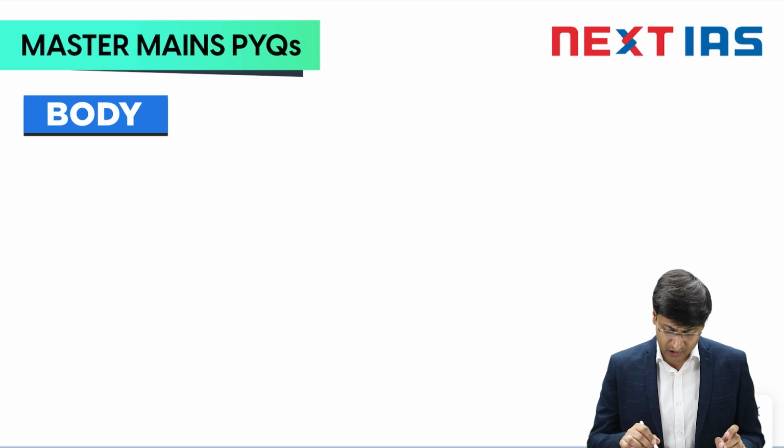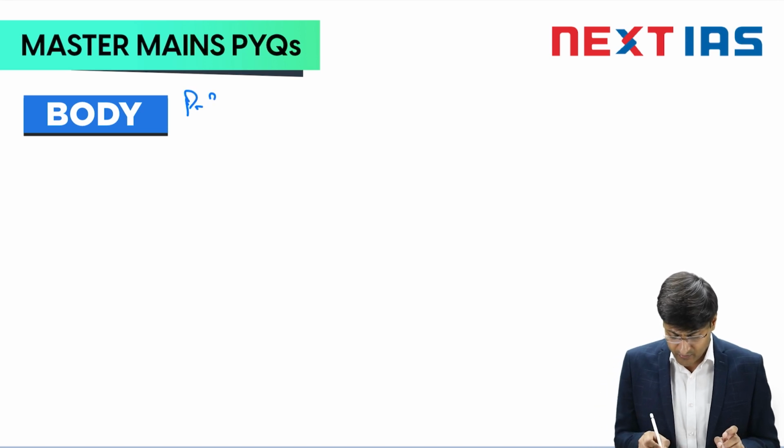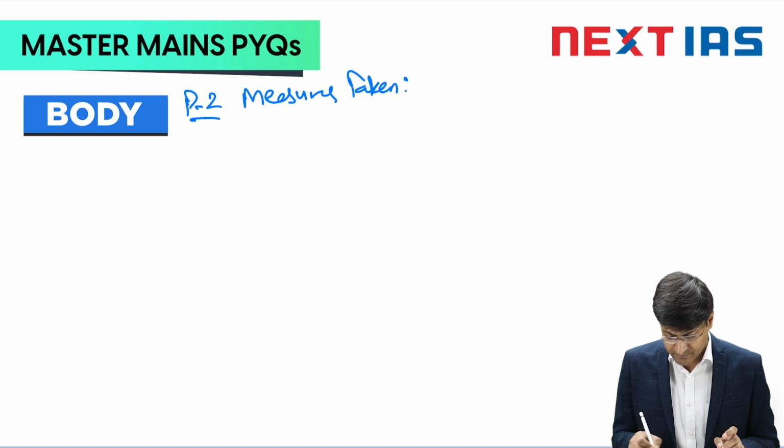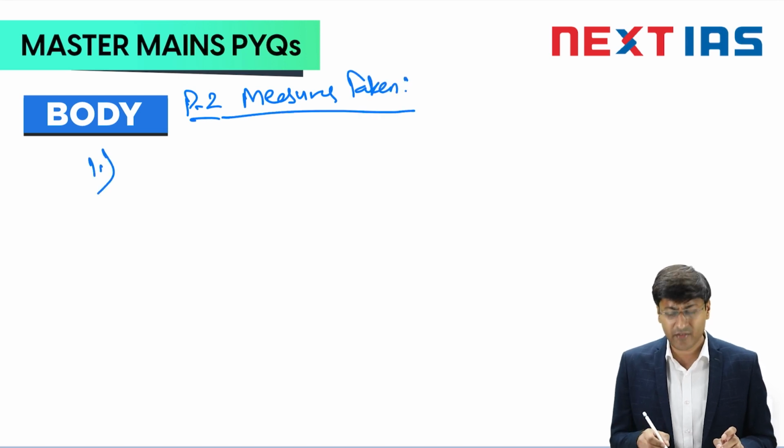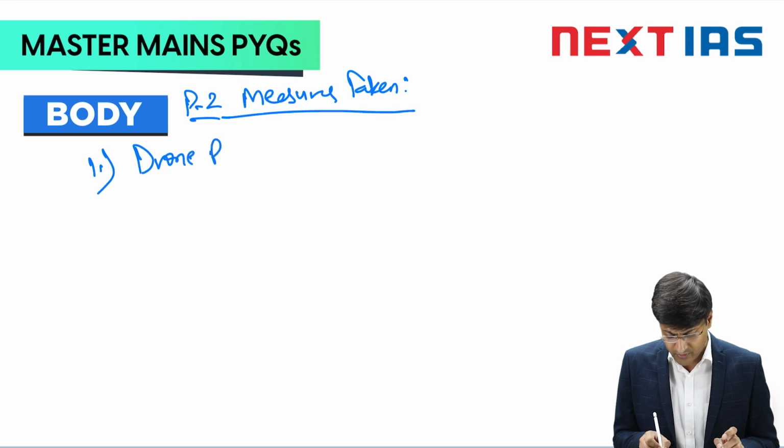The next demand of the question talks about the measures taken. So body part 2 will talk about measures taken by the government in this regard. The first measure that we can talk about is the Drone Rules of 2021.